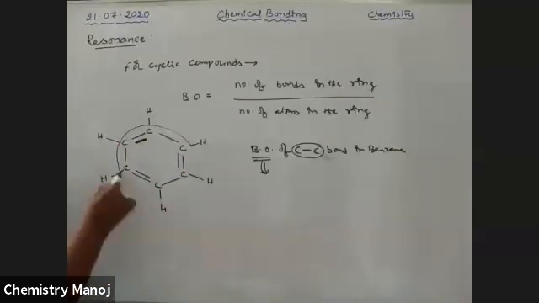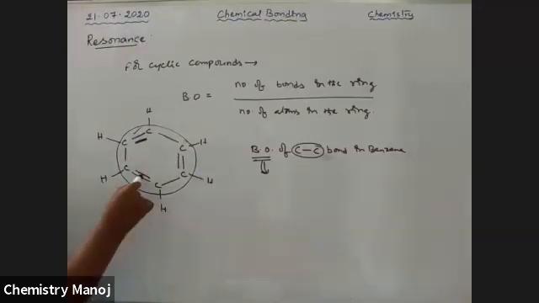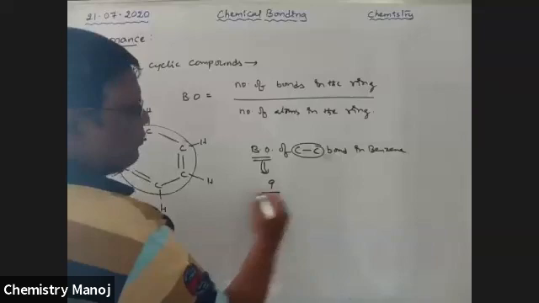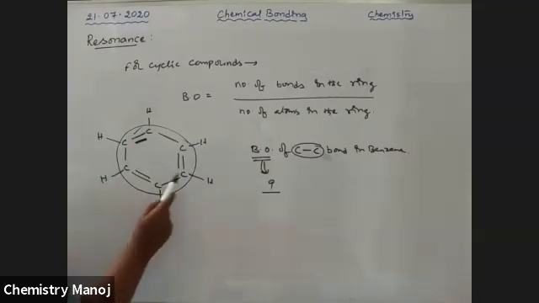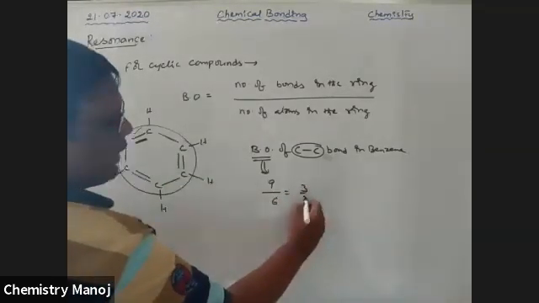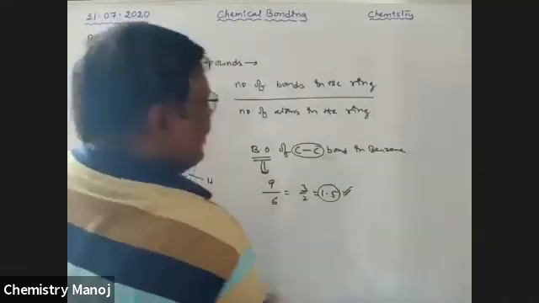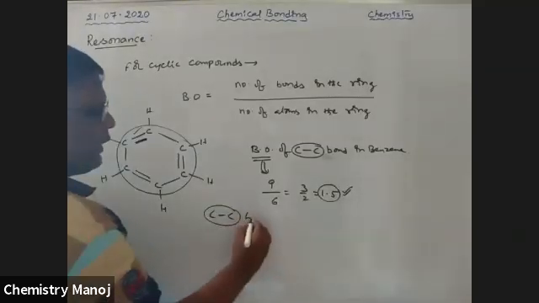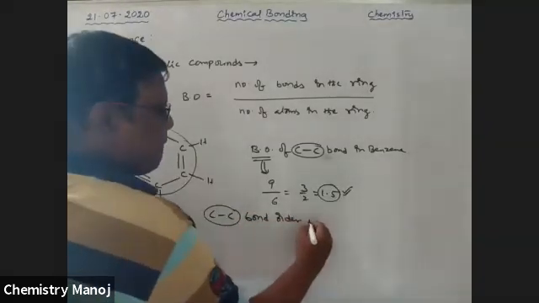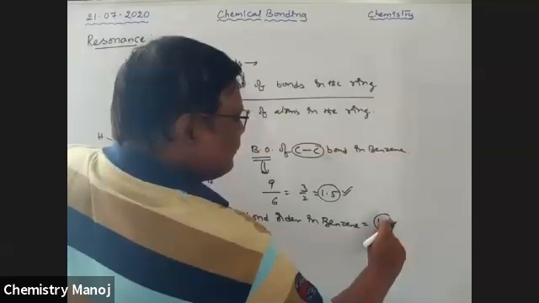So this is the ring, my dear boys. I am starting here: 1, 2, 3, 4, 5, 6, 7, 8, 9. 9 bonds are there, divided by the number of atoms in the ring: 1, 2, 3, 4, 5, 6. 6 atoms. So that is 3 by 2, which is equal to 1.5. Therefore, 1.5 is the bond order. It is not 2, it is not 1. So the C-C bond order in benzene is equal to 1.5.